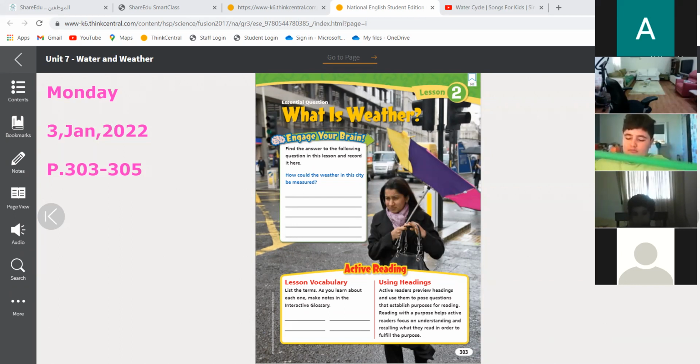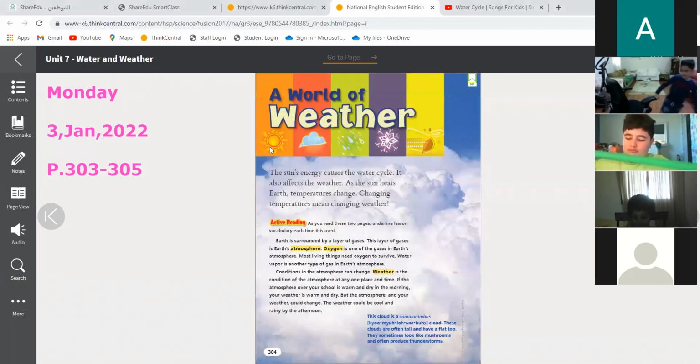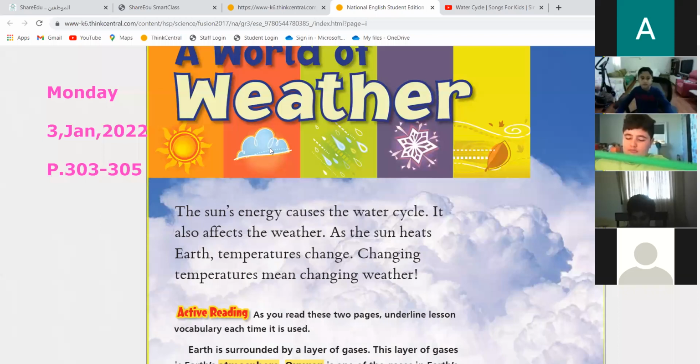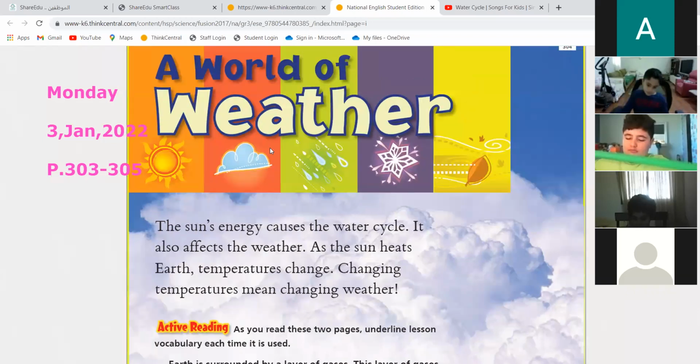So today we're going to talk about weather. Weather can be sunny, cloudy, rainy, snowy, or windy. Page 304.